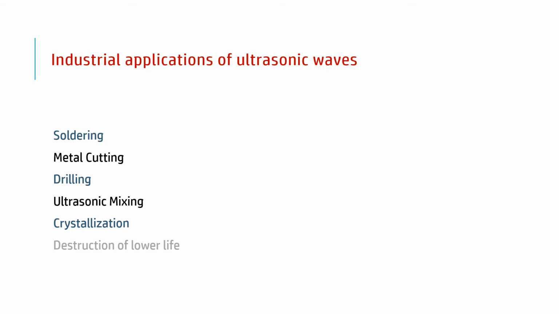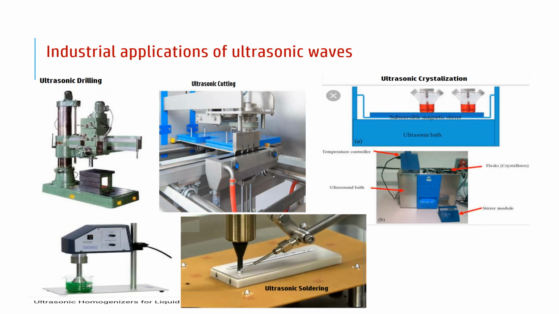Ultrasonic waves are also used to destroy lower life. Remember, do not destroy, do not harm, do not kill lower life using this ultrasonic wave, but still it is one of the applications. Animals like rats, frogs, fishes can be killed or injured by using high intensity ultrasonic waves. These are some important industrial applications of ultrasonic waves. This image shows how industry applies basic principles of physics and works smoothly.